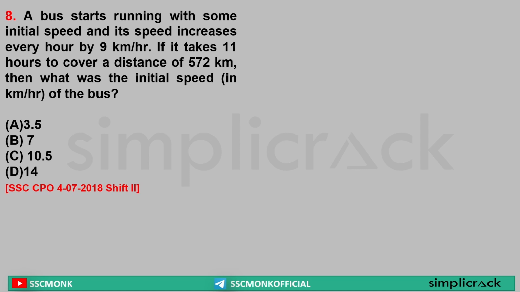A bus starts running with some initial speed, and its speed increases every hour by 9 km per hour. If it takes 11 hours to cover a distance of 572 km, then what is the initial speed? Now see, this is a classic arithmetic progression question. What it is saying, the bus was running for the first hour, let's say at s speed. Then on the second hour, its speed got increased to s plus 9. In the third hour, its speed got increased to s plus 18, then s plus 27, and so on. On the 11th hour, it will be s plus 90.